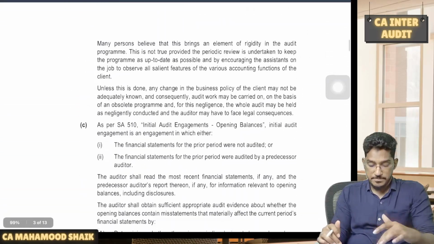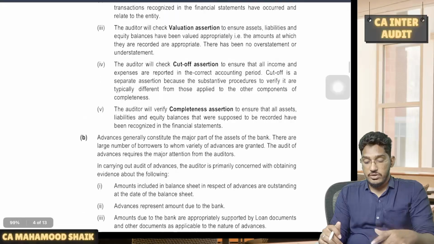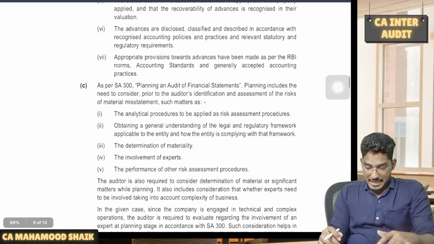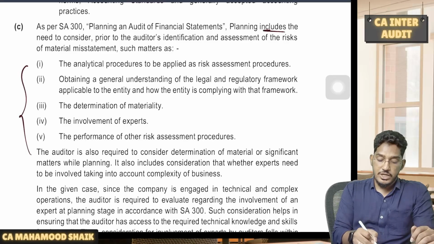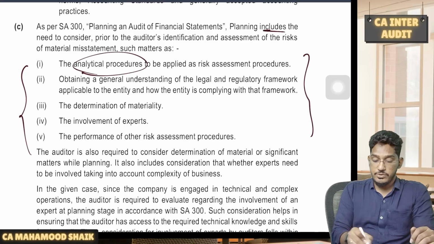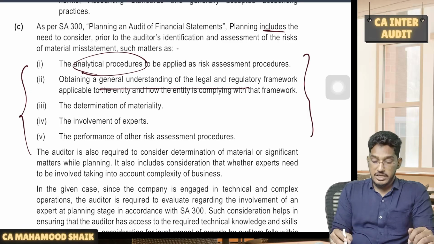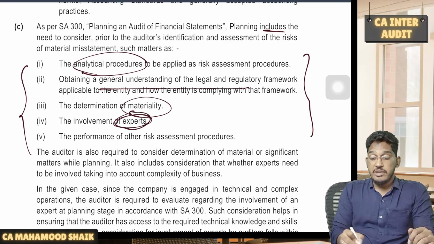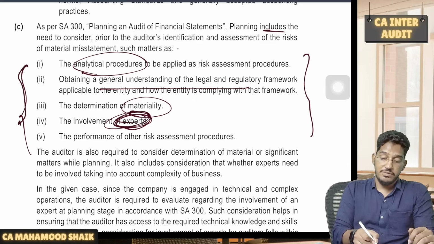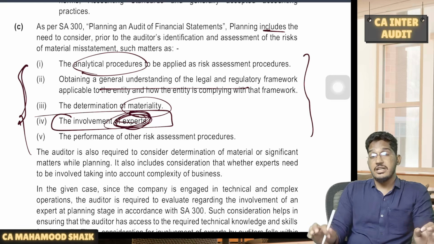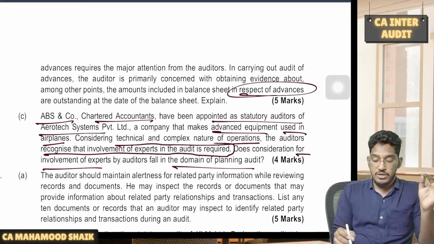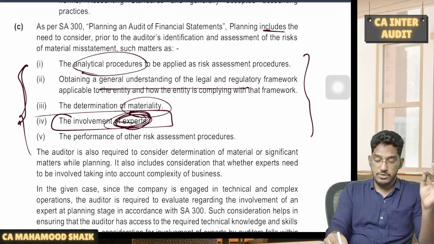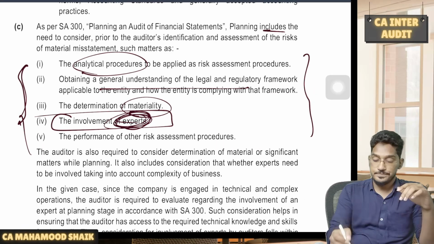Yes, 100% yes. If you look at the answer here, the audit strategy, planning and program, they say what will be considered. Planning includes considering the following activities as per SA 300: analytical procedures to be performed, obtaining a general understanding of the regulatory framework, determination of materiality, and even involvement of experts. Out of the many factors we consider while planning, one of the most important is whether there is any requirement of involving experts. So to answer the given question, yes, involvement of experts falls within the domain of the planning process, but this is how you are required to present the answer.